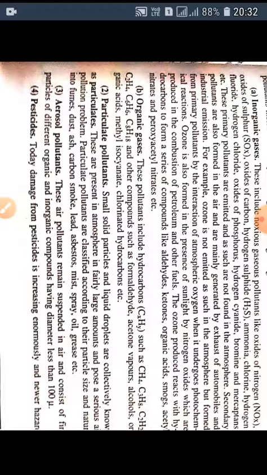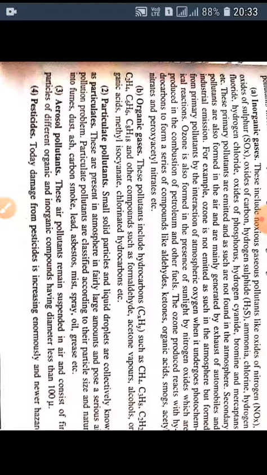Another type of pollutants are the particulate pollutants. Particulates are small solid particles and liquid droplets. Collectively, they are known as particles. That is, when small solid particles and liquid droplets fuse together, they are collectively known as particulates. These are present in the atmosphere in large amounts and they pose a serious problem.